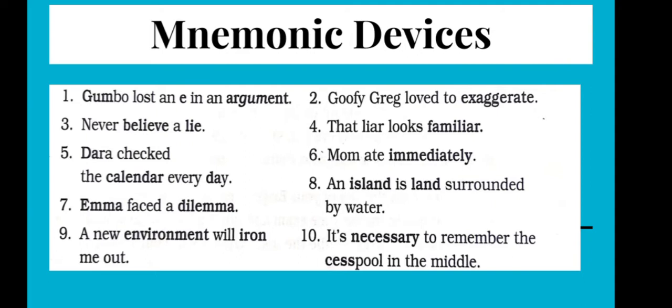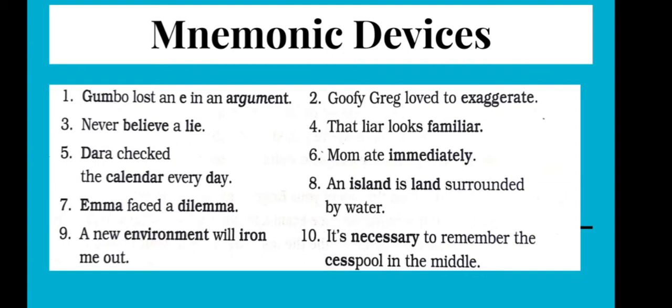Now let's look at the third one. Never believe a lie. Look at the word believe and look at the word lie. So you have LIE in common. Never believe a lie. And look at the fourth one. That liar looks familiar. In this sentence you have LIAR, and in the word familiar you have LIAR. This helps us to remember the spellings and also the pronunciations. In some sentences it might be spellings, in some it might be the pronunciation.